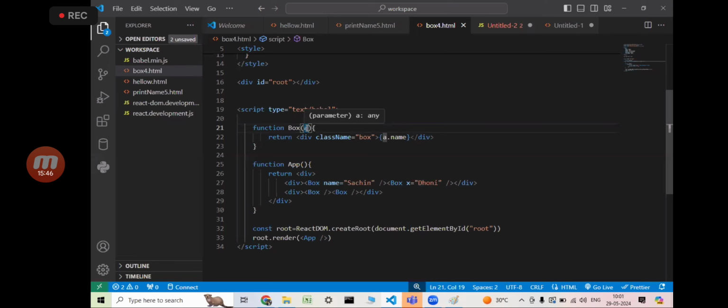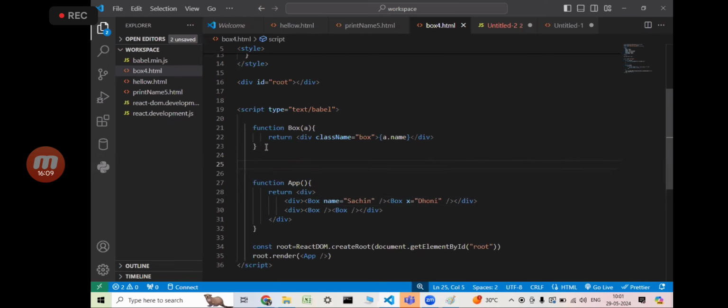Yes, that parameter is also there. In this case, which kind of data is this? Key value pair. If it is in an element format, we can say attribute. This key value pair goes to a JavaScript function. We can say it is like what? JSON or not. So my A holds this x as a key and my Dhoni as a value, or not? So how does my A look?